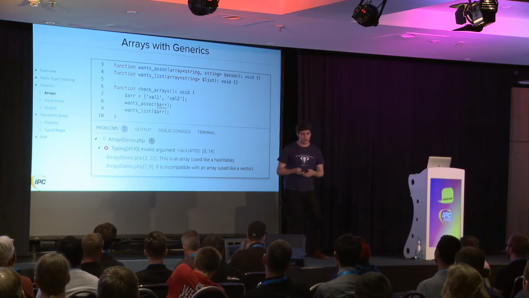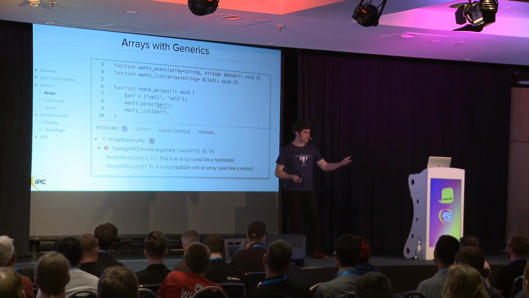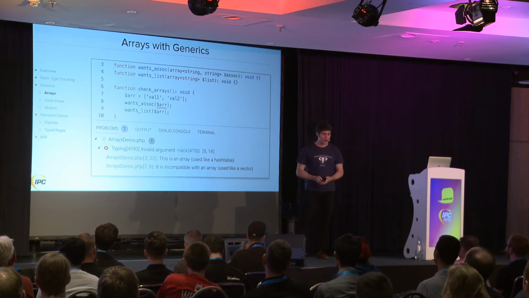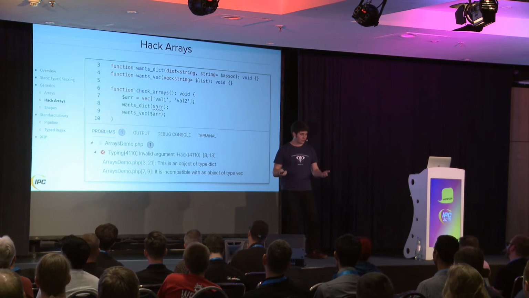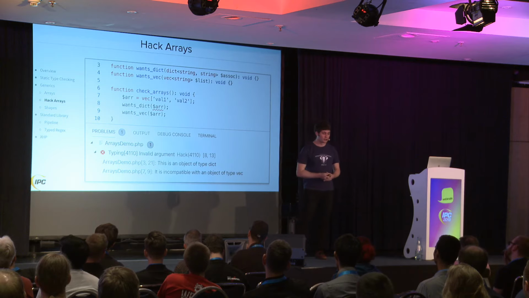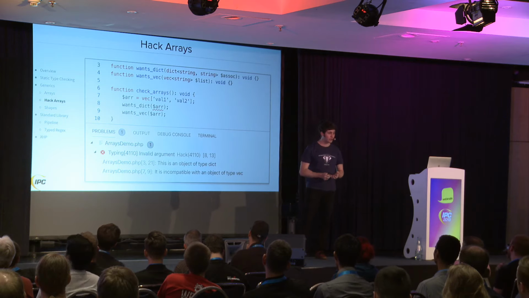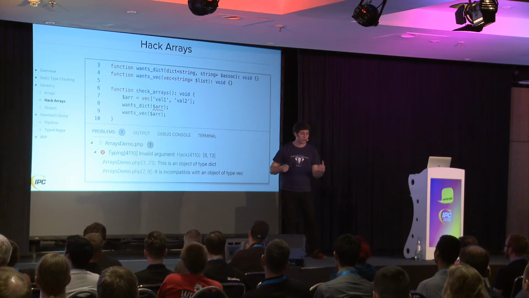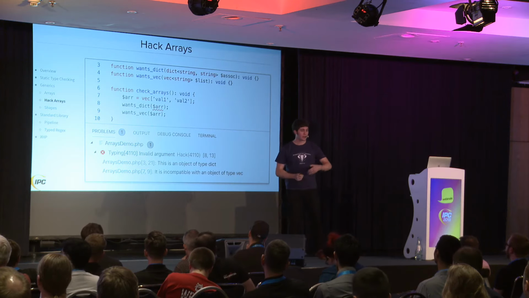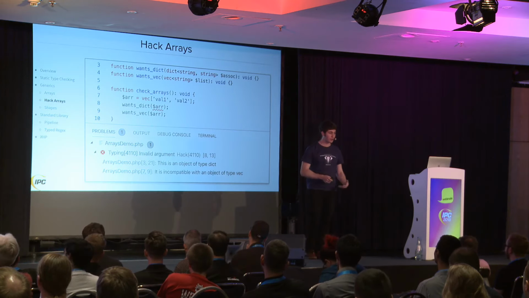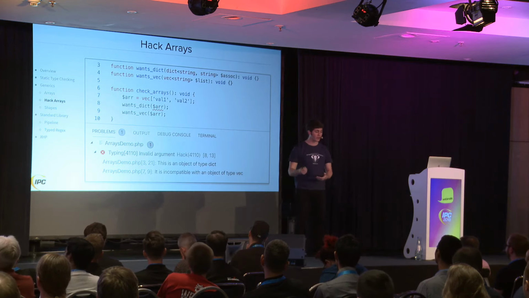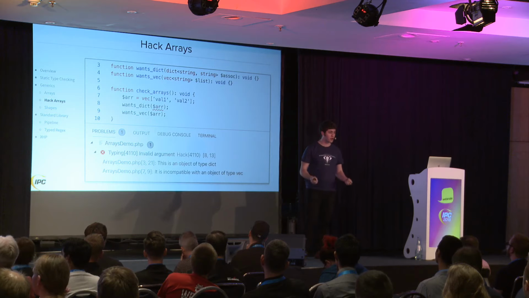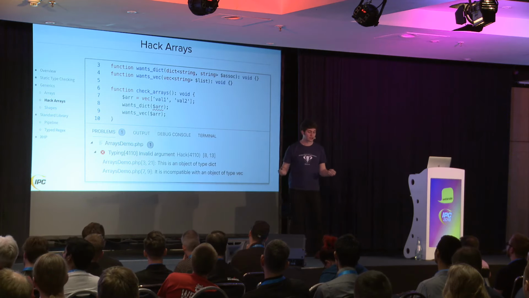And so what other languages do for this is they will throw an exception if you try to access a key that's not there. Hack didn't want to make that change to arrays because that would be a backwards incompatible behavior. So instead, they made new data structures. We have the dict and the vec. They're a lot like those associative array and list-like array, but they formalize the difference between those two types, and they're stricter about their data types. So if you try to access a key that doesn't exist, it throws an exception, which means now you know if you get a value out of that array, it is a string. It's not going to be null. So this helps make the type system more sound.